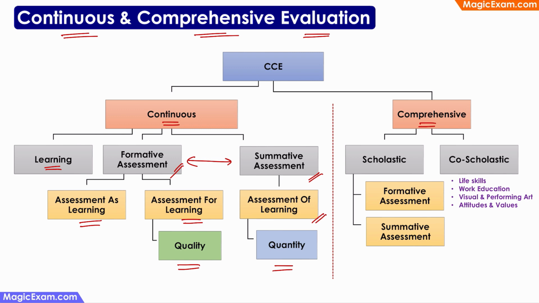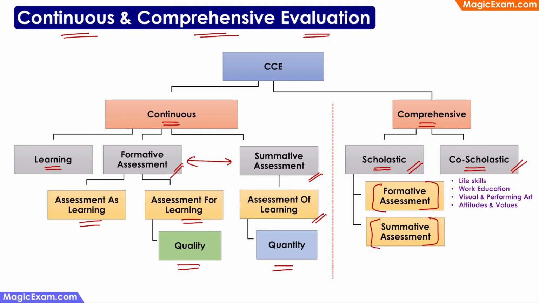Right? And on the comprehensive side, we are giving attention to the scholastic and the co-scholastic aspects of learning as well. That is, we are looking at the academics and the co-curriculars or the extracurriculars as well. To assess what is happening on the scholastic side, we can use formative assessments and summative assessments.